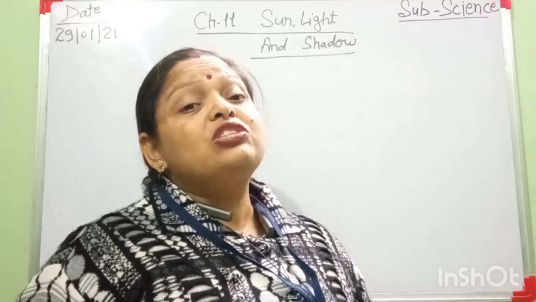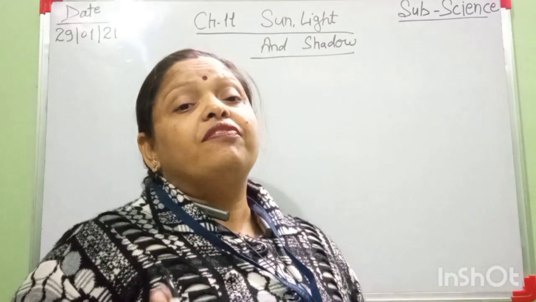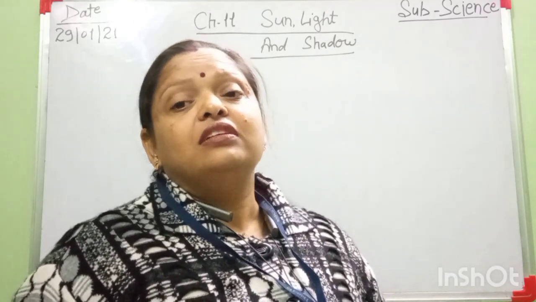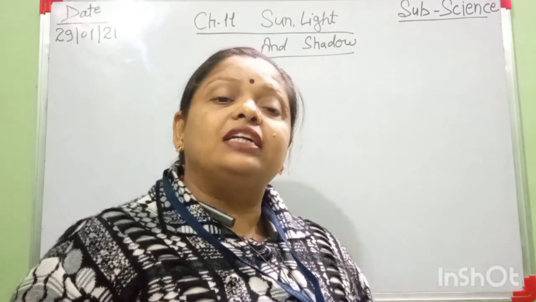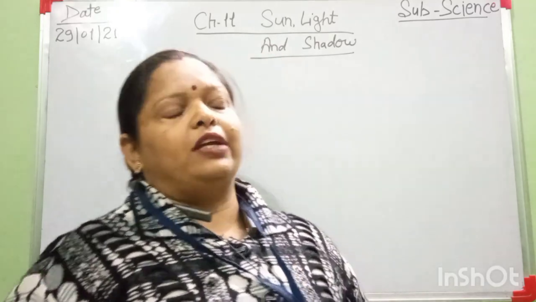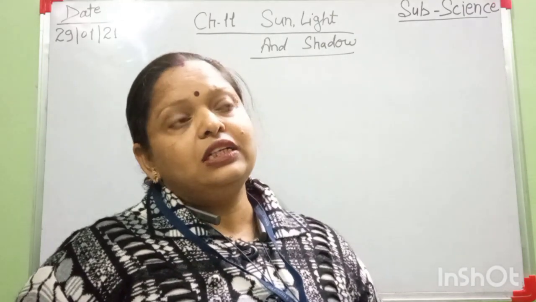The moon does not have its own light, it shines with light reflected from the sun. Understand? Okay, very good. Then move to artificial sources of light.